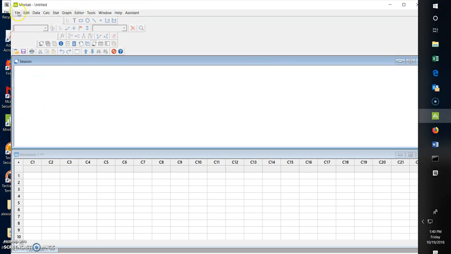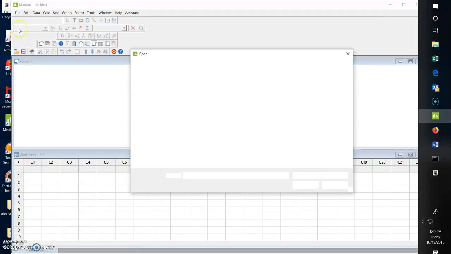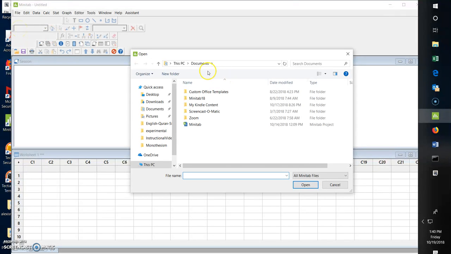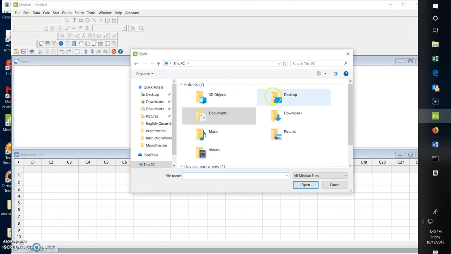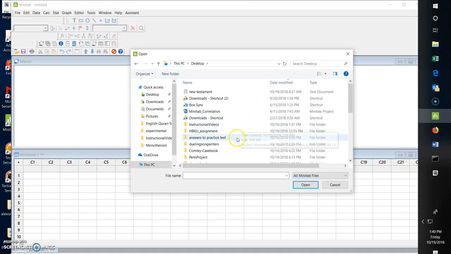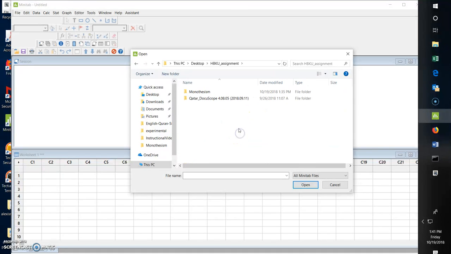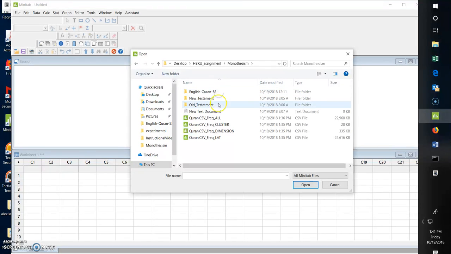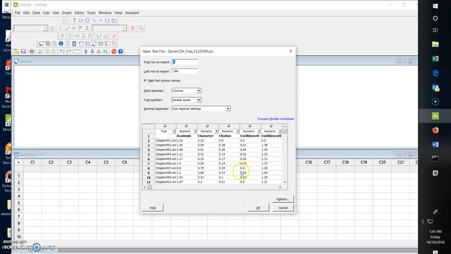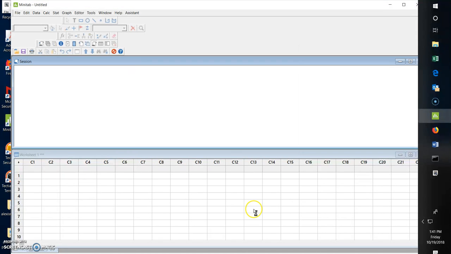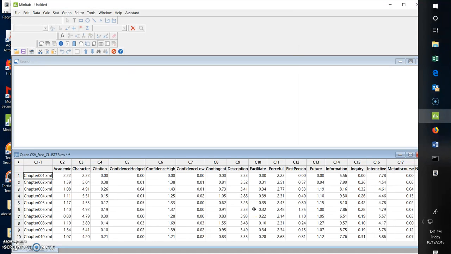and we're going to open under File, and then we need to look for our data. Wherever it is on your desktop, I have it here under monotheism, and we're going to open just the cluster level. Just hit OK, and now all of that data that we had before in Docuscope is transferred.